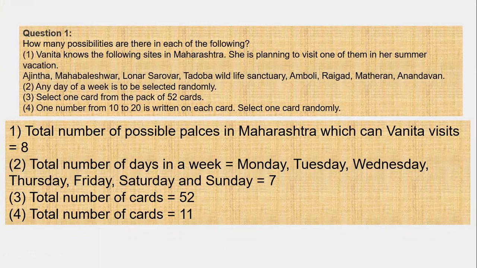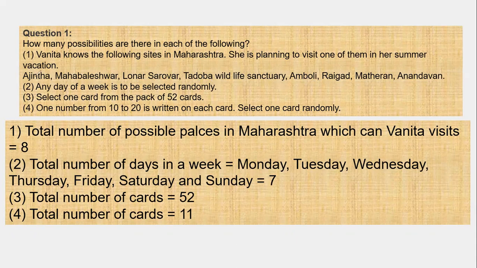What is given there? How many possibilities are there in each of the following? Vanita knows the following sites in Maharashtra. She is planning to visit one of them for her summer vacation: Ajanta, Mahabaleshwar, Lonar Sarovar, Tadoba Wildlife Sanctuary, Amboli, Raigad, Matheran, Anandwan.